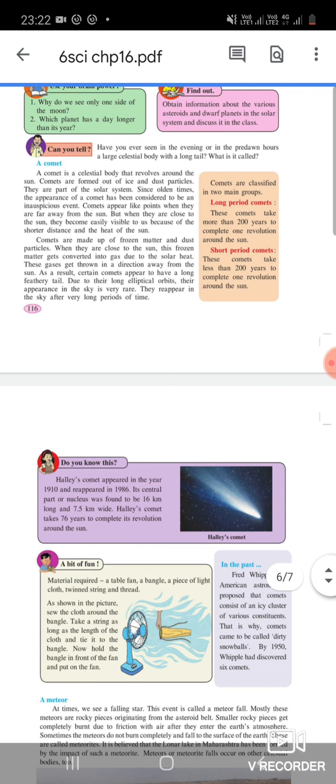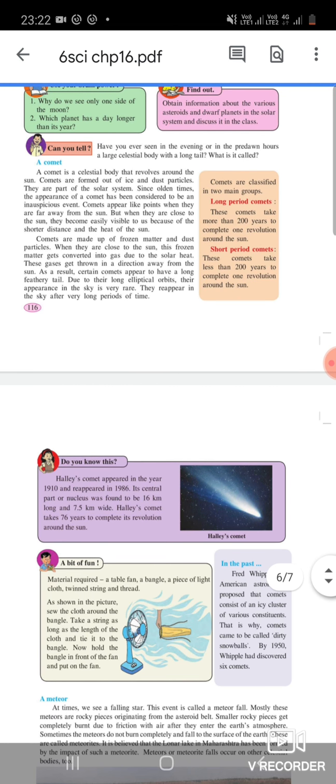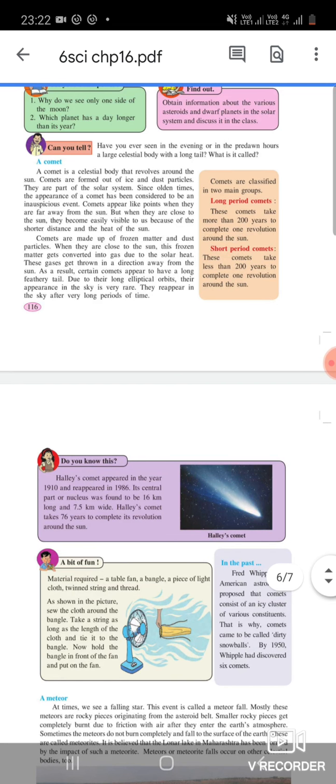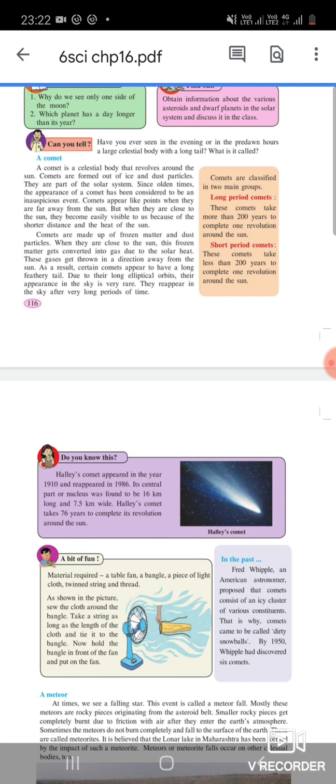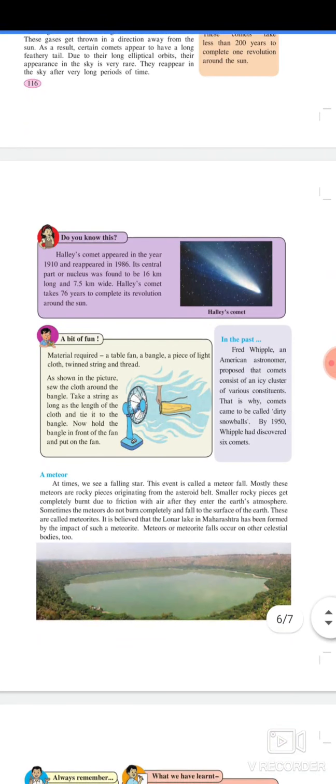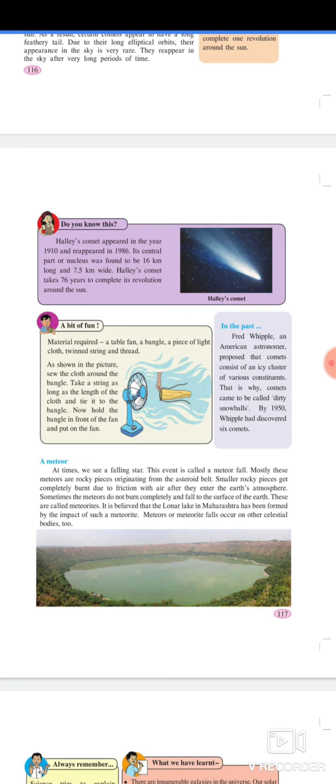Comets are classified into two main groups. Long period comets take more than 200 years to complete one revolution around the sun. Short period comets take less than 200 years to complete one revolution around the sun. Do you know this? Halley's comet appeared in the year 1910 and reappeared in 1986. Its central part, the nucleus, was found to be 16 km long and 7.5 km wide. Halley's comet takes 76 years to complete its revolution around the sun.